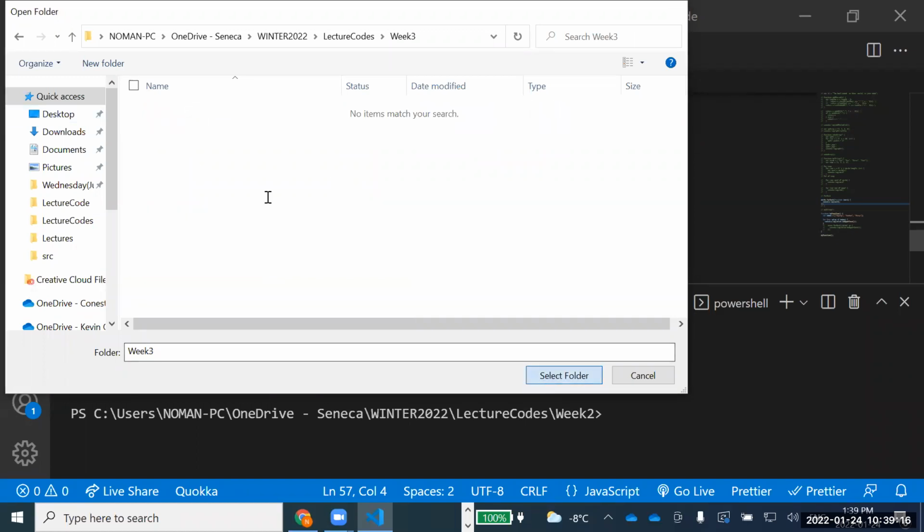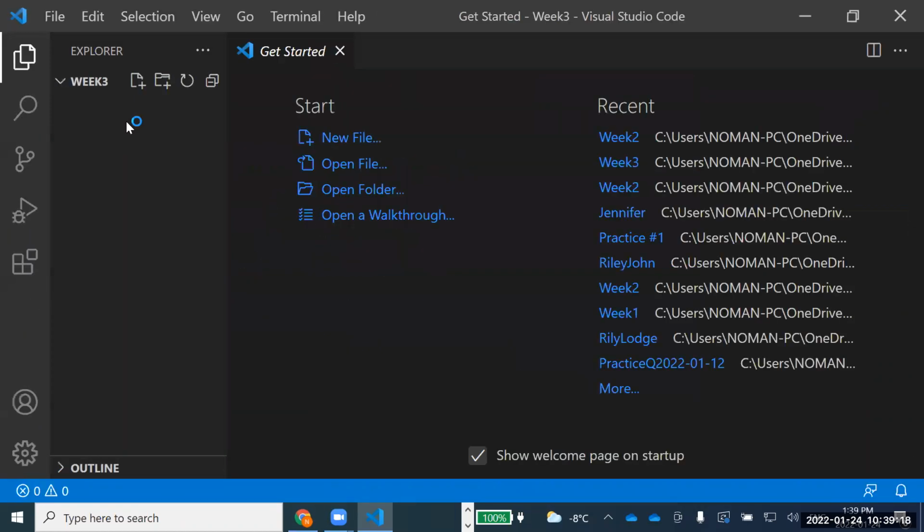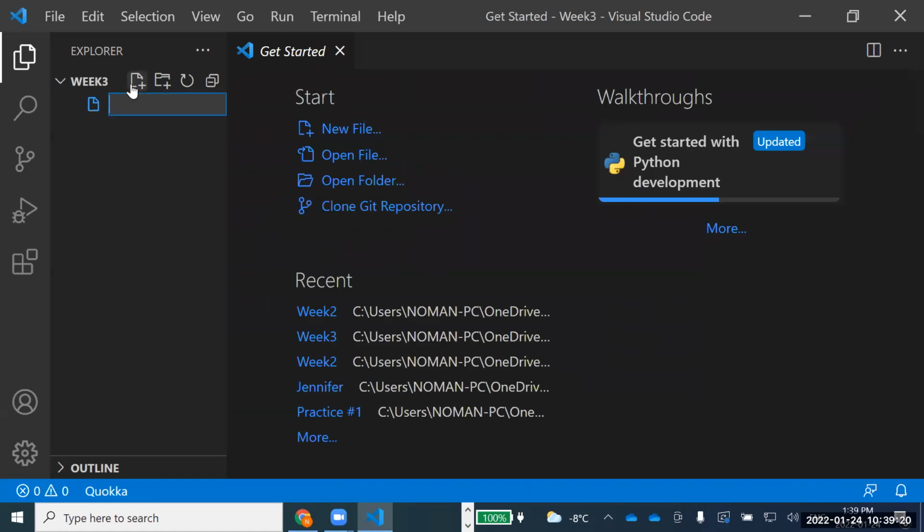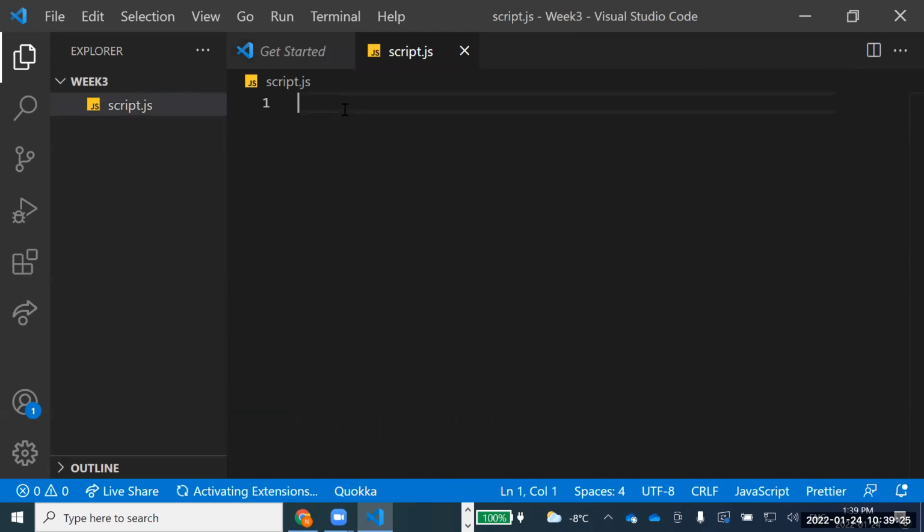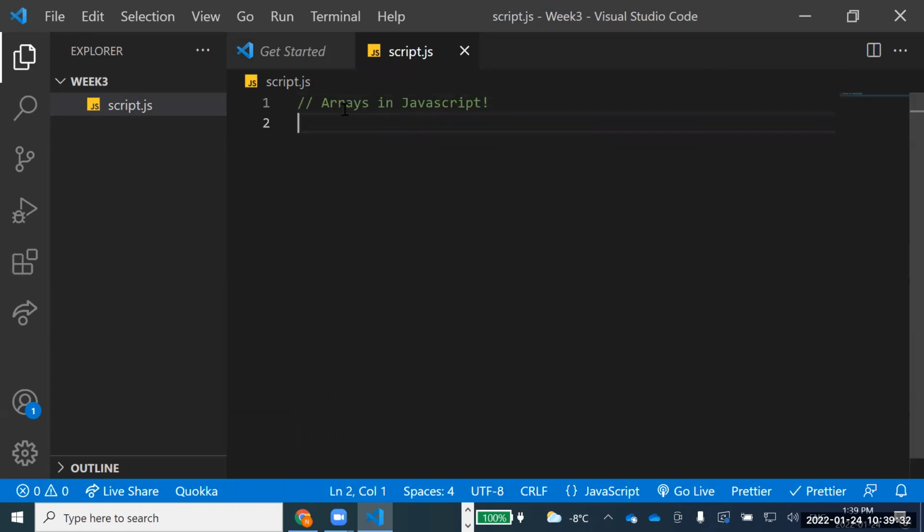So we are inside the WEEK3 folder, and let's create our first file for this week, and I'm calling this script.js. Okay, so we have talked about arrays in JavaScript. As we have discussed before, arrays also have different properties and different methods. There are some interesting methods and properties related to an array.